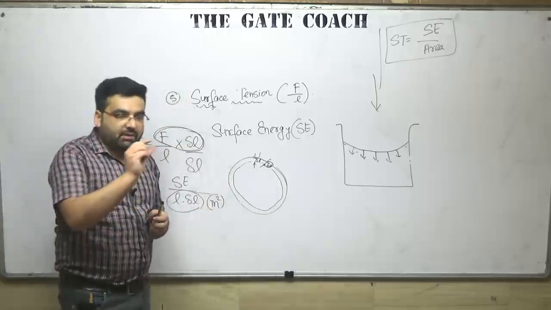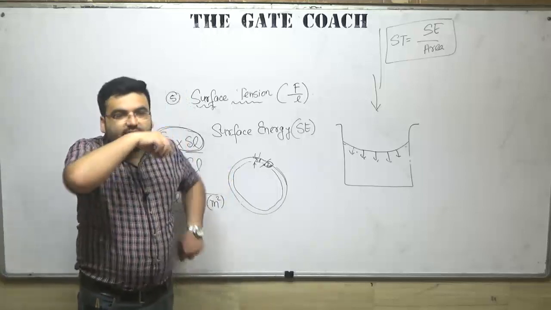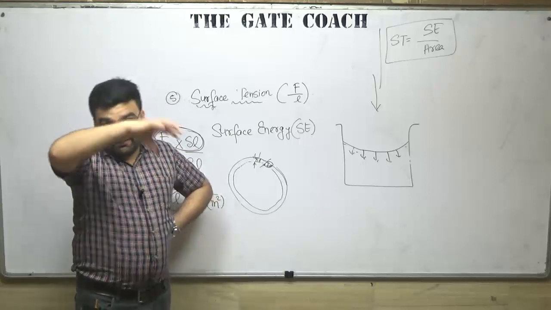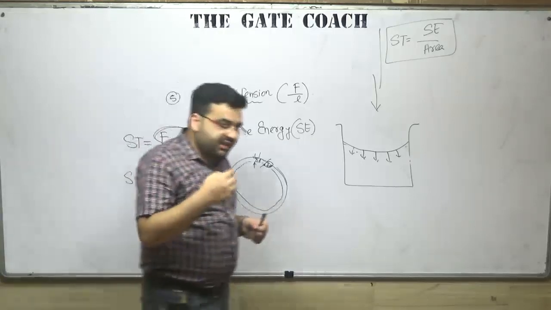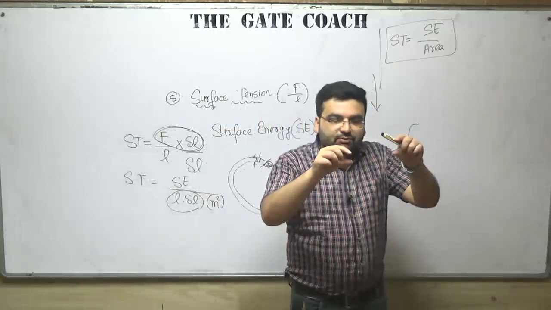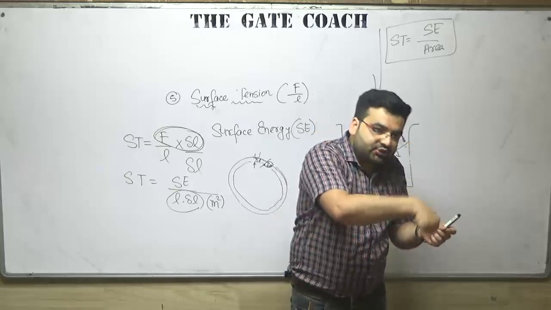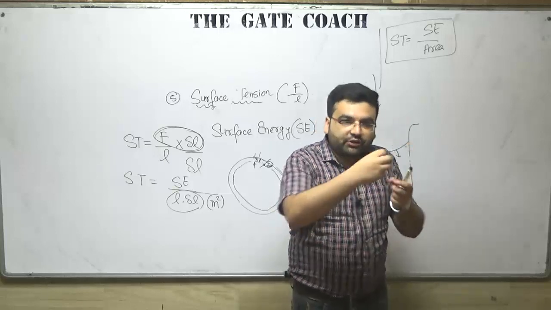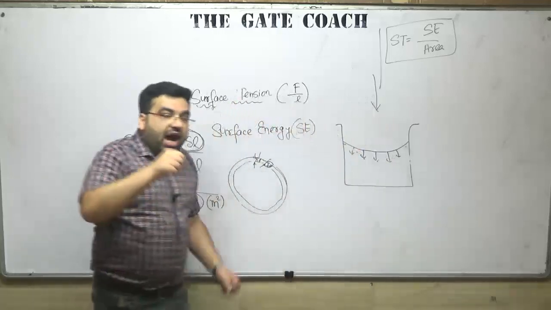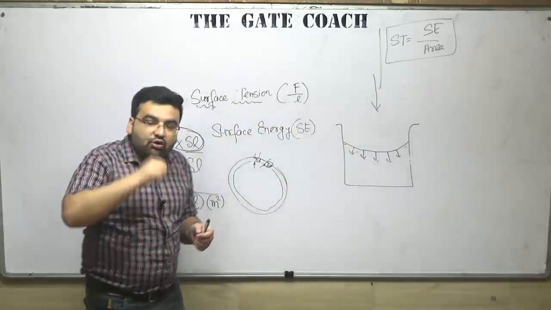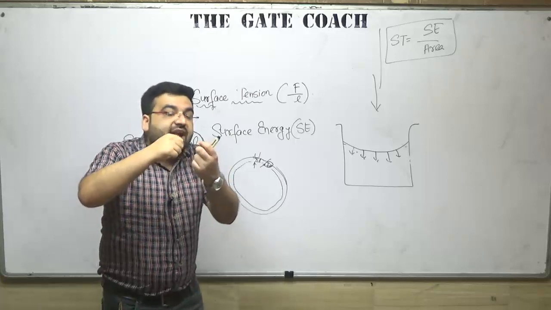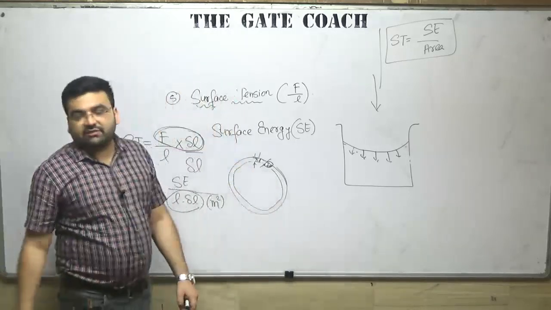For example, you have a bubble. You must have seen that if you go to some mela in a village, or a fair, there are street vendors. They have some small device. If you put it in the soap solution and blow, you will have bubbles. Have you seen that? So how much energy or how much work has been done to form that bubble? It can also be termed as surface energy.